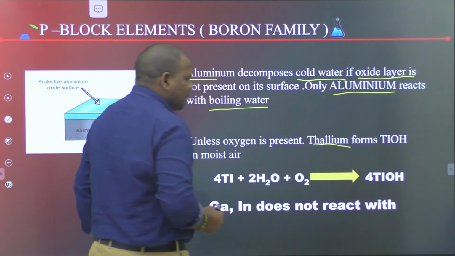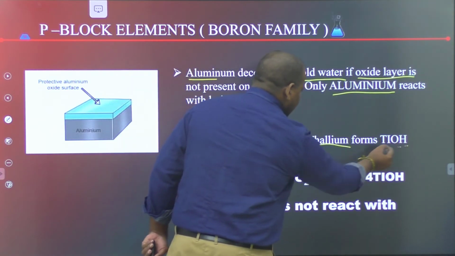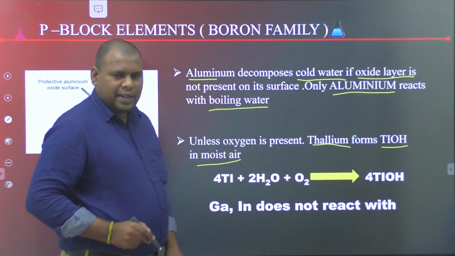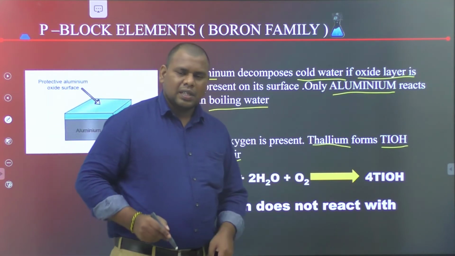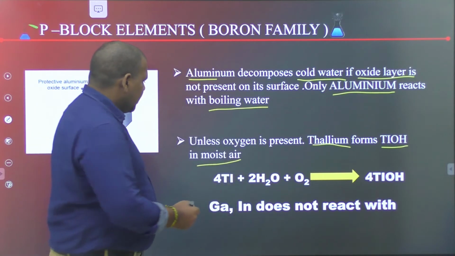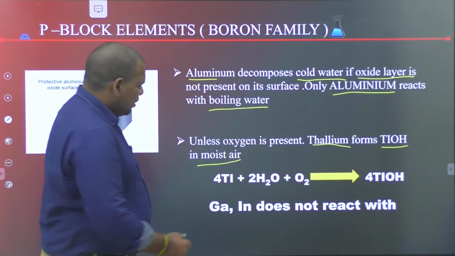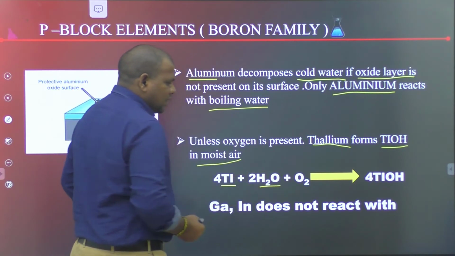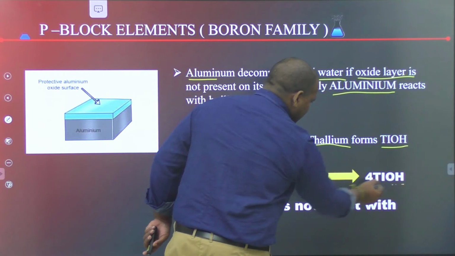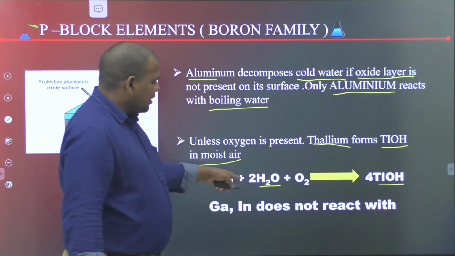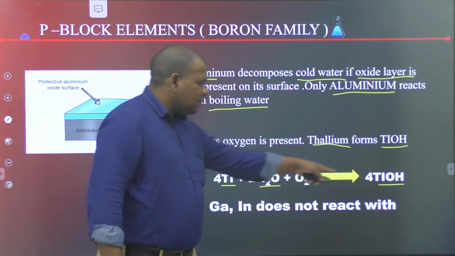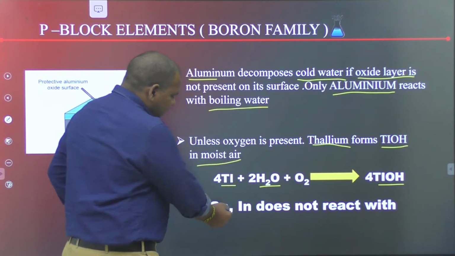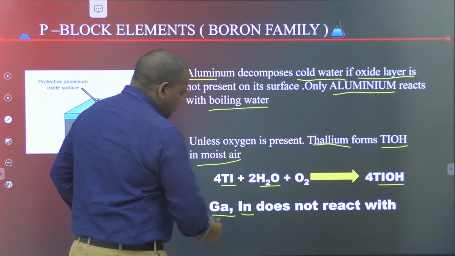Thallium reacts with water in the presence of oxygen to form thallium hydroxide in moist air. This is the balanced chemical equation for the formation of thallium hydroxide.